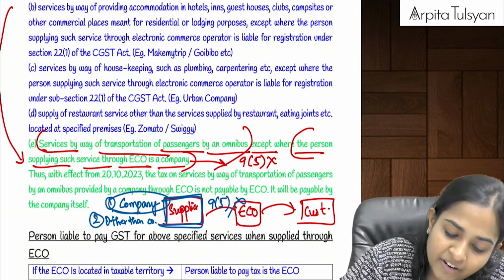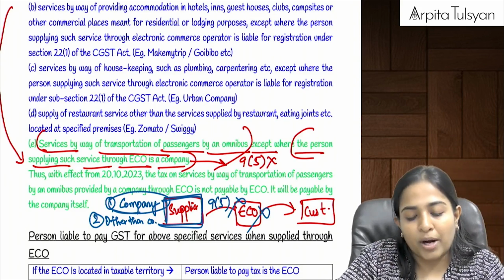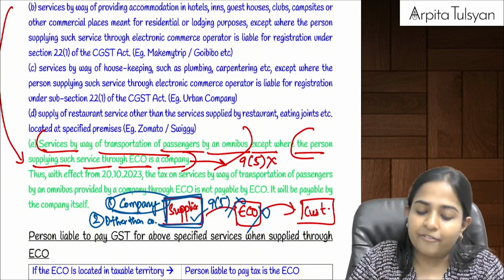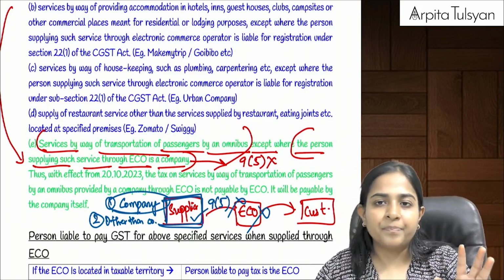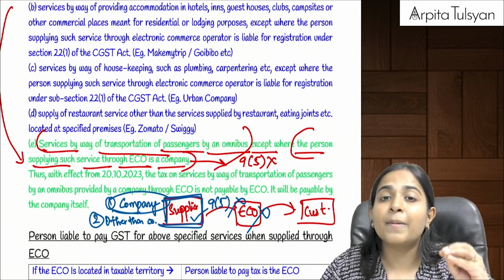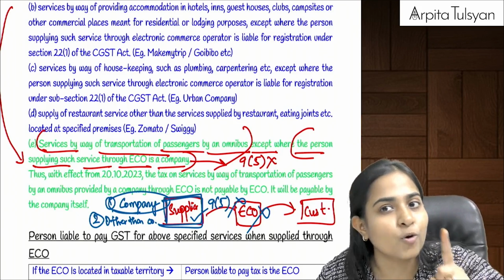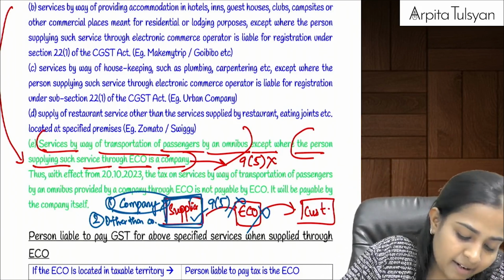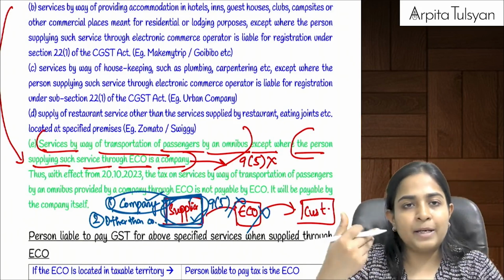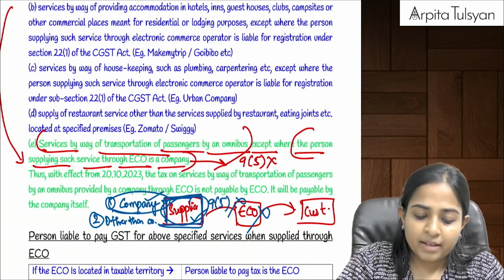Section 9(5) not applicable means ECO is not required to pay the tax on it. That will be paid by the supplier. So basically they are telling that when the supplier is a company and it is providing services by transportation of passengers by omnibus only, not other modes of vehicle, then let the responsibility of payment of tax be on the company. Are you clear with this?